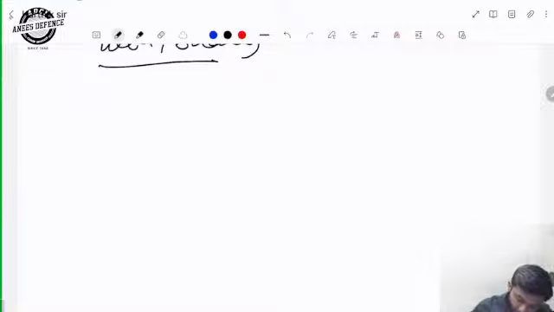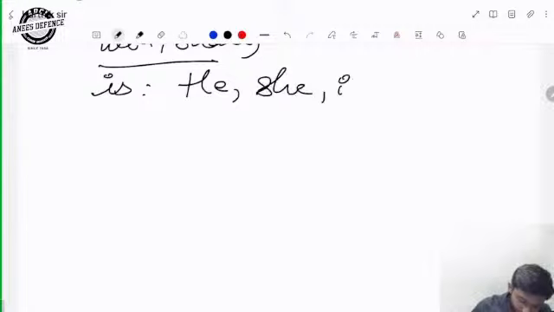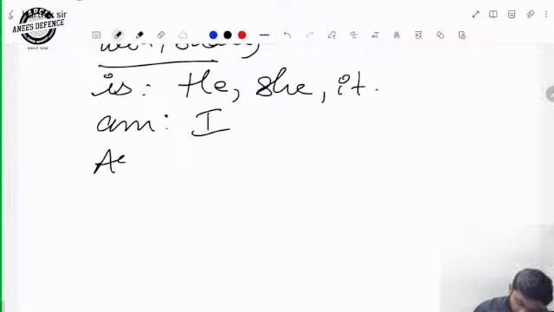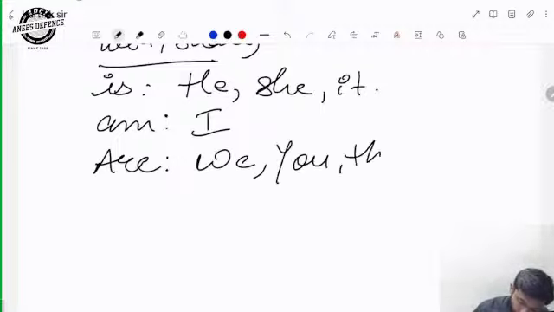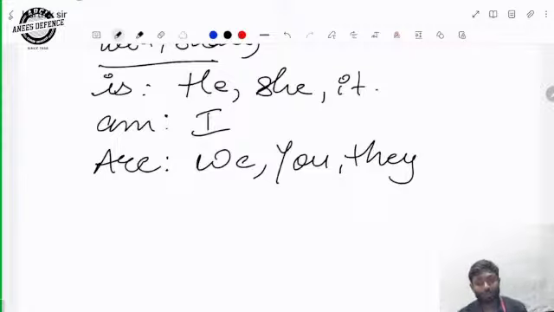With is, he, she, it will go. We won't ever say I is. ठीक है. With am, obviously, I will go. With are, this is plural, so it will be we, you, they. Take down the notes of this because this is very useful.